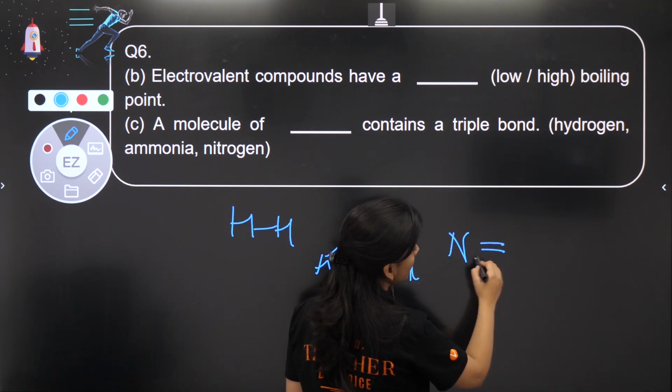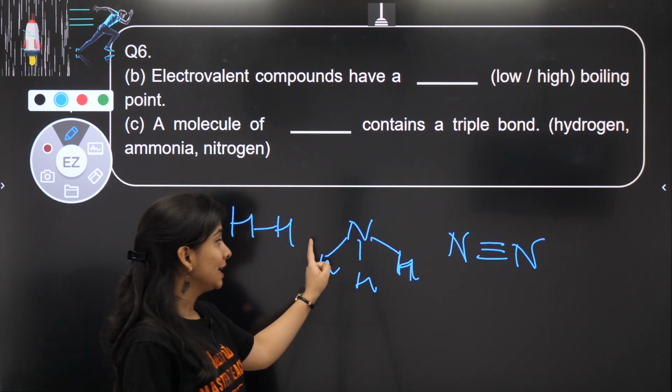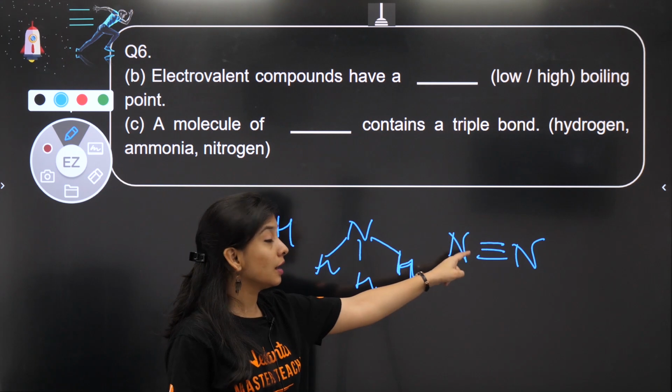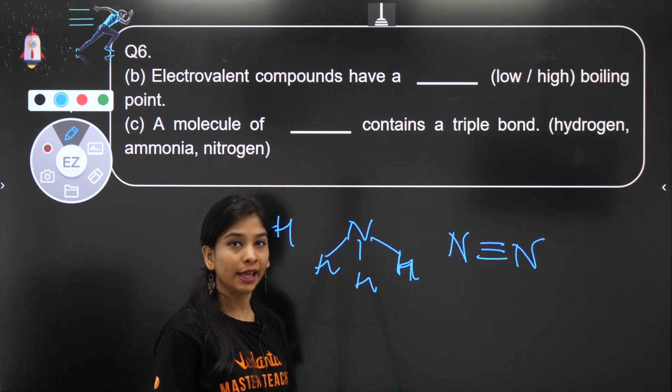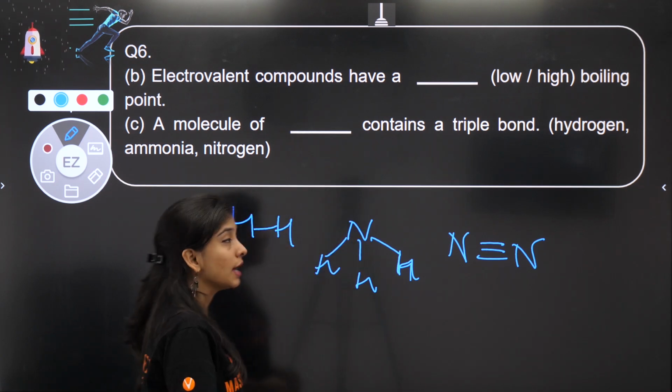If I talk about nitrogen, nitrogen has a triple bond. Please pay attention, a single bond and a triple bond are two different things. How are they making a triple bond? Due to sharing of electrons again.